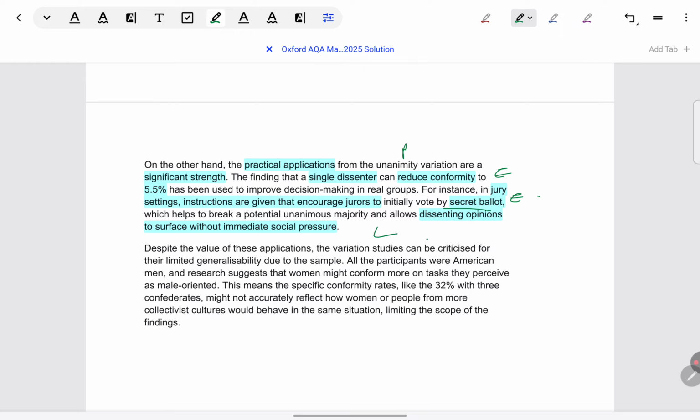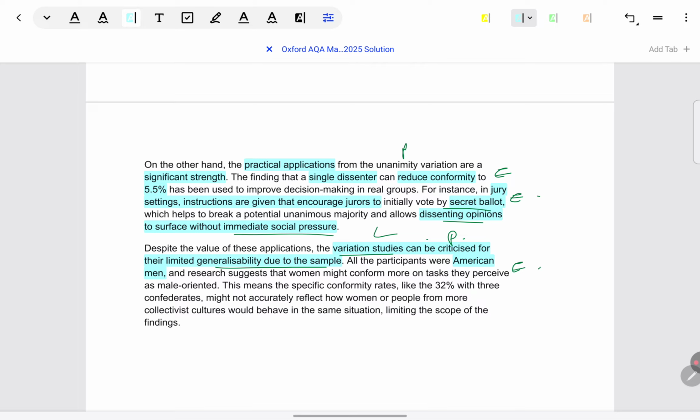And then we can link off by saying that this is how immediate social pressure can be reduced. Or you can say this means that the findings have great scope for bringing change in real life. Finally, a weakness, generalizability. Just see how each and every point is focused on variation studies. None of the points goes back to the original study. What is the evidence for it being less generalizable? In all the variations, there are only American men. So a very selected demographic is represented across studies.